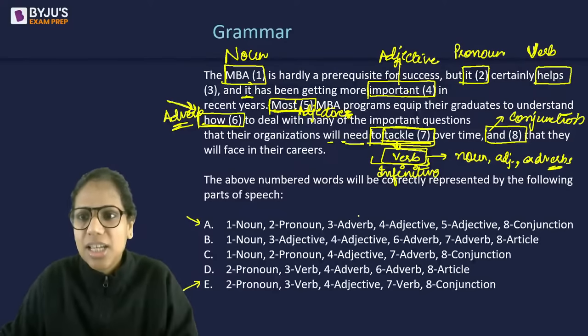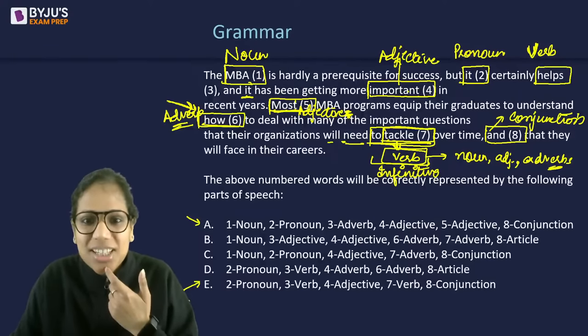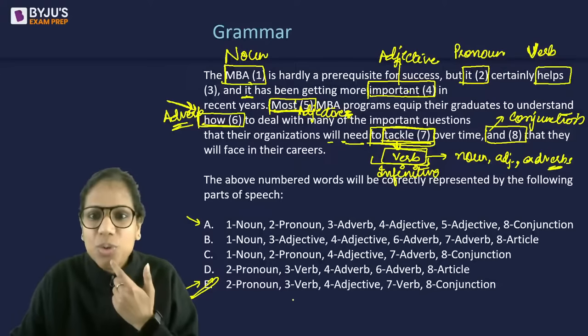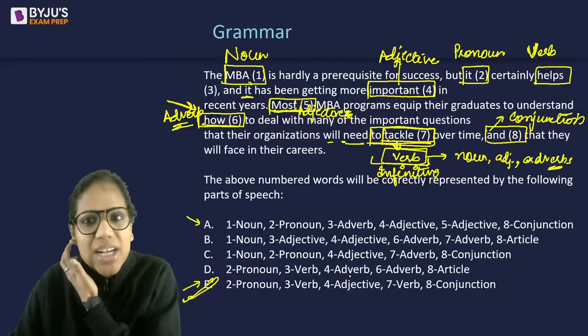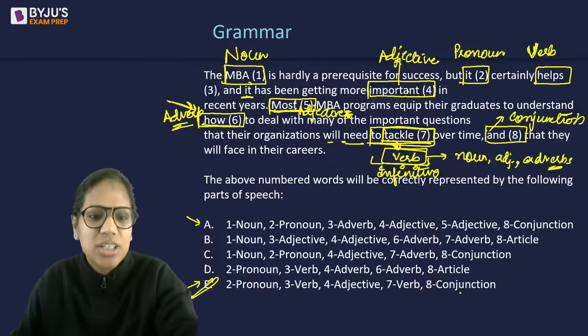And that's why our answer should be what? A or E? Should it be A? Should it be E? It should be E, I think, है ना? 2 is a pronoun, 3 is a verb, 4 is an adjective, correct? 7 is a verb and 8 is a conjunction. E.